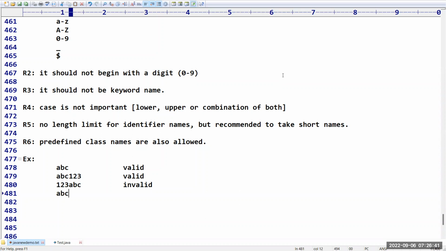Then, sir, I am taking ABC$123. Sir, is it valid? It is valid because dollar is an allowed symbol. Sir, even if you want, you can take ABC_123 also. No problem, it is valid. But sir, ABC@123 is invalid because the @ symbol is not there in our scope. Okay. Then, sir, can I take int like this? Please confirm. Is it valid or invalid?